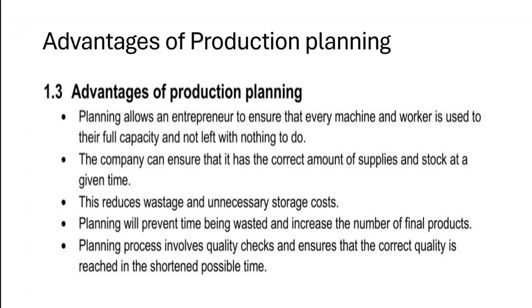But if we have workers who are just sitting there idle, not doing anything, it means only a few will make a few items that day, then the following day only a few employees are producing certain items, then it takes us longer to reach our target, and therefore it means we are spending too much time just to produce these items. But again, with planning, if we are planning properly, it means we'll be able to buy quality material, we'll be checking the machinery that is producing these items or the people making these items, that they are making quality items but still not wasting too much time on just one item.